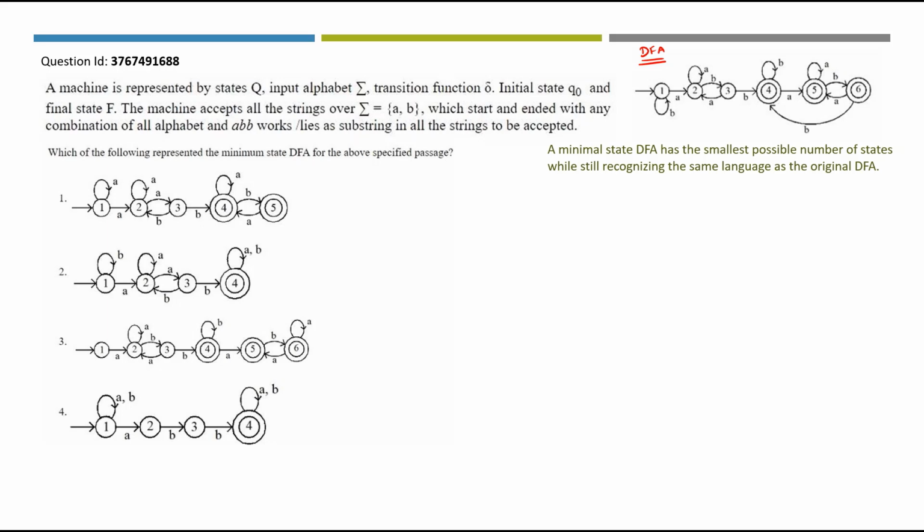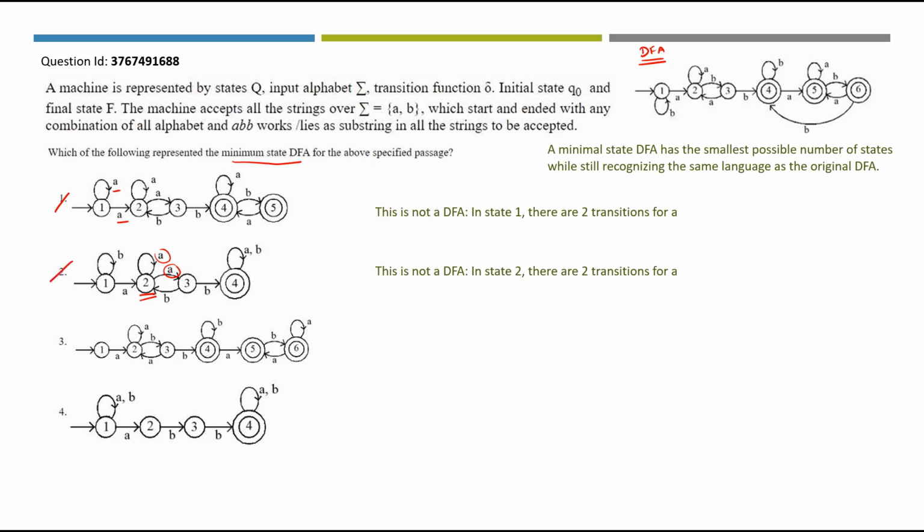First let's check option 1. From 1 you have 2 transitions with input symbol A. This is not a DFA. In state 1 there are 2 transitions for A. Only when it is a DFA can we check whether it is a minimum state DFA. So option 1 is ruled out. What about option 2? State 2 has 2 transitions for the same input symbol A. This is also not a DFA. So we will even rule out option 2.